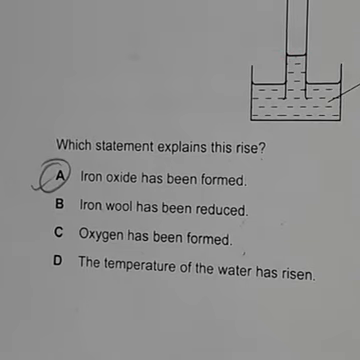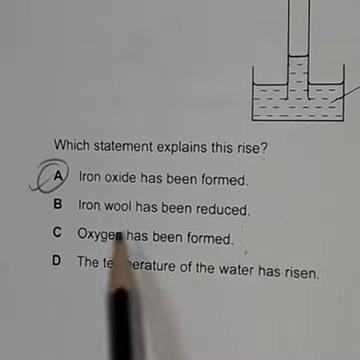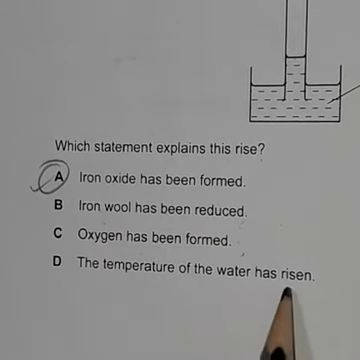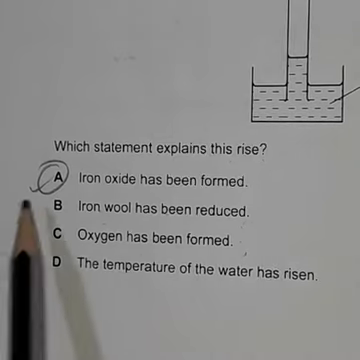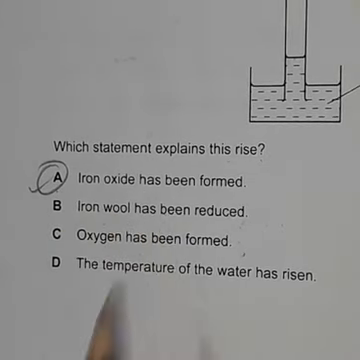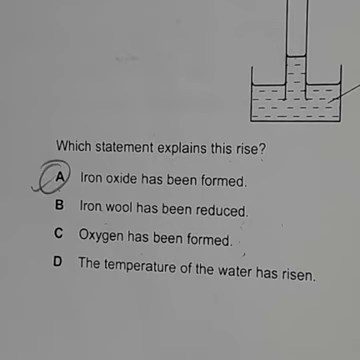Clear? So oxygen has been formed is wrong. The iron wool has been reduced is wrong. The temperature of the water has risen is also wrong. Only the first one is the correct answer: iron oxide has been formed. During rusting, iron reacts with water and oxygen, and then iron changes to iron hydroxide or iron oxide. This is the reason why the water has risen. So the first one, A, is the answer.